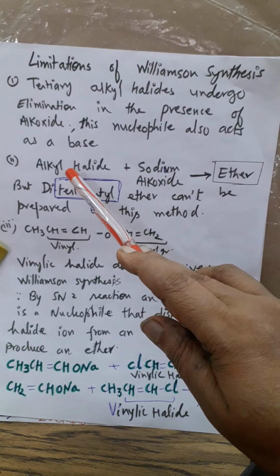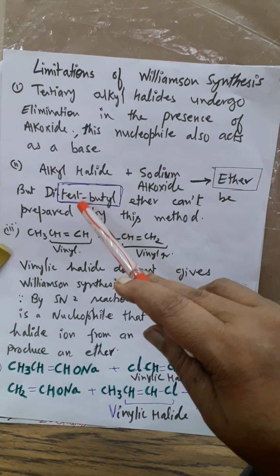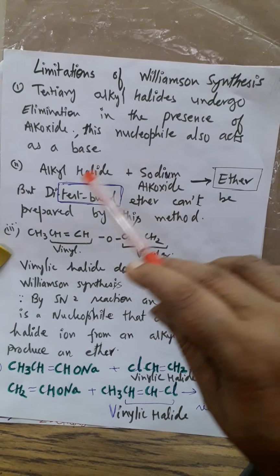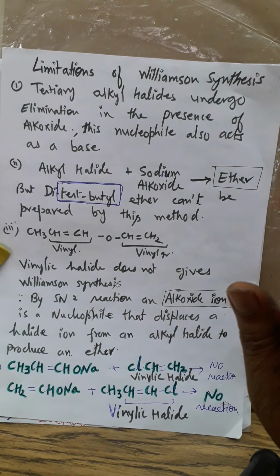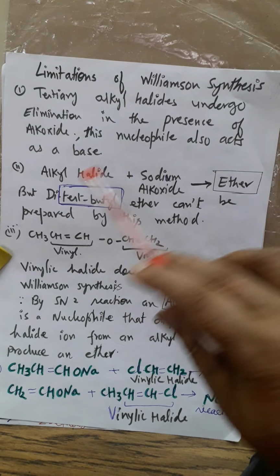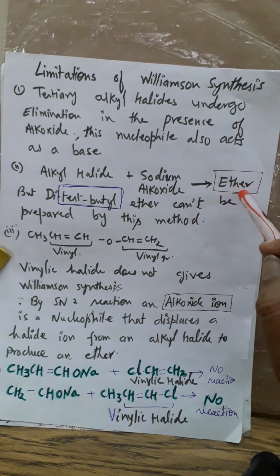Di-tert-butyl ether cannot be prepared by it. What does it mean? It means both groups are tert-butyl groups, then the ether will not be formed. This is the limitation, that di-tert-butyl ether cannot be formed here.